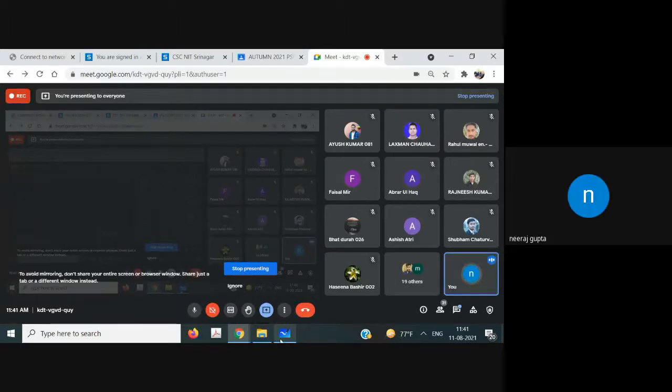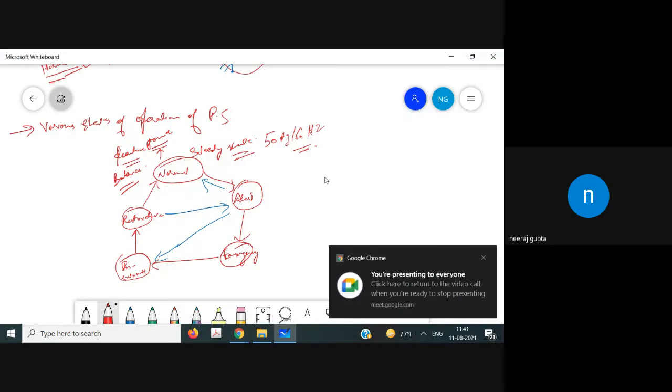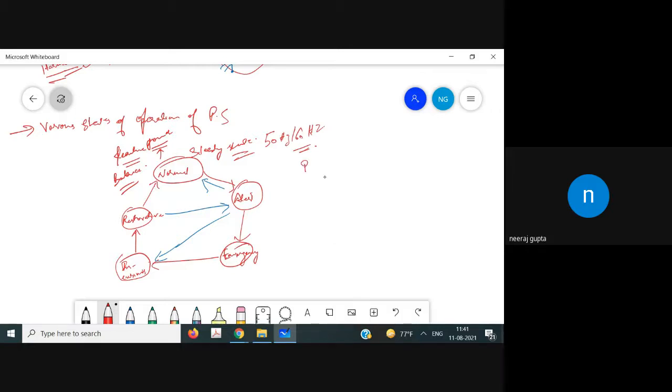Because in a power system, in the power flow equation, have you read about this equation? In this power flow equation, active power is tied to the theta angle, and reactive power is tied to the voltage, because voltage depends upon the reactive power, and this theta depends upon the active power.